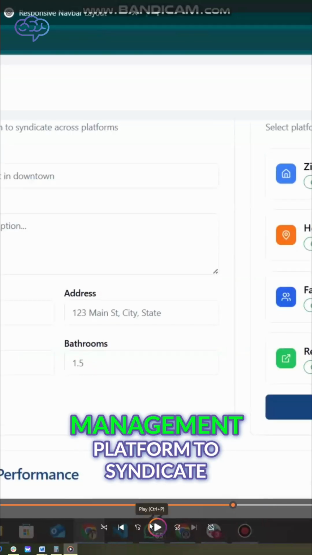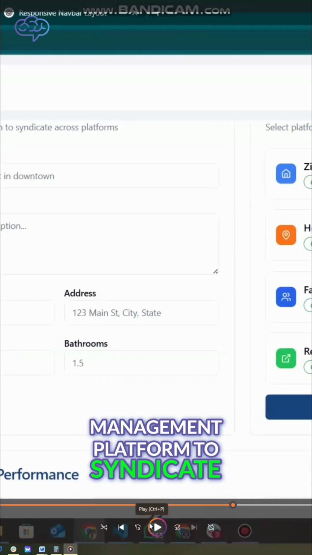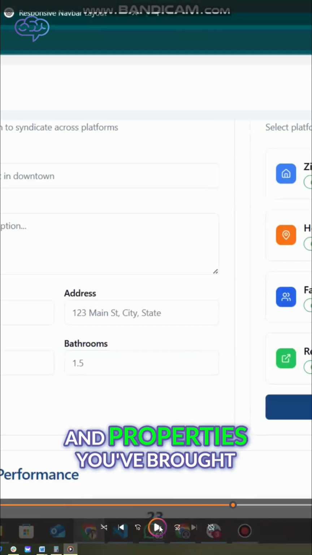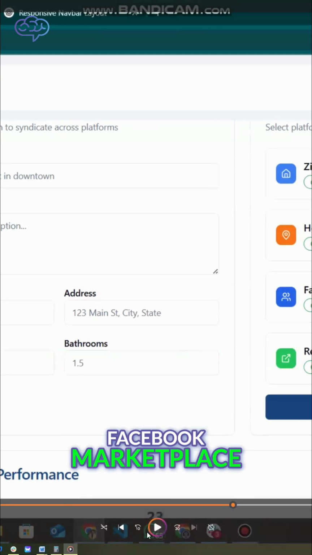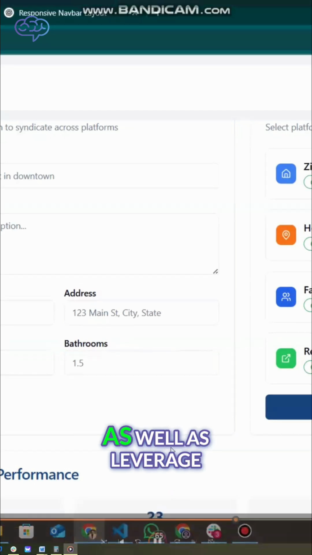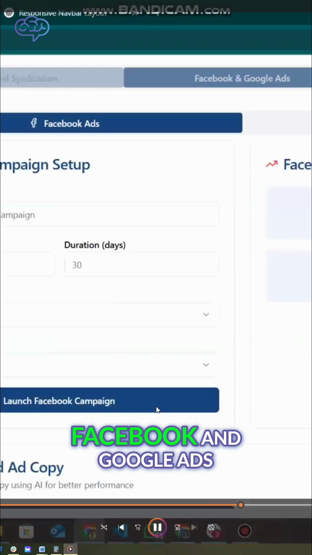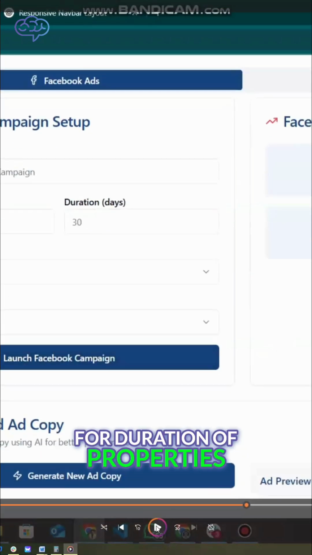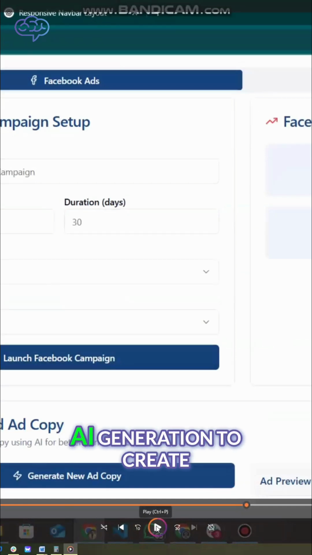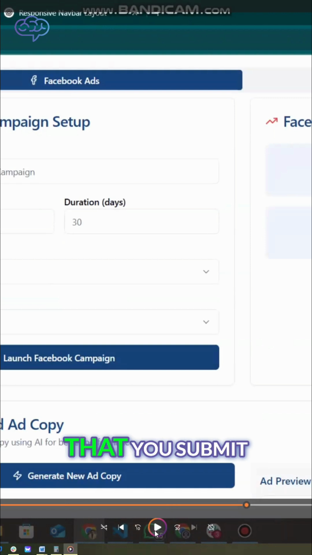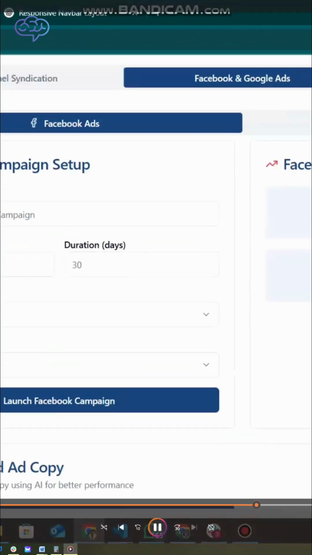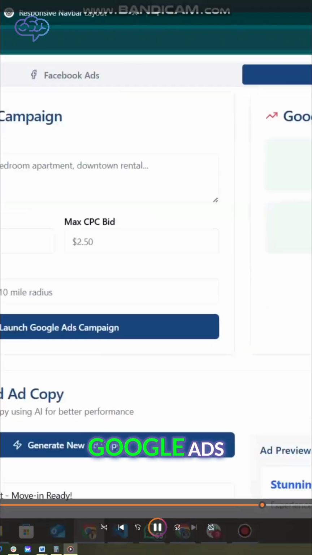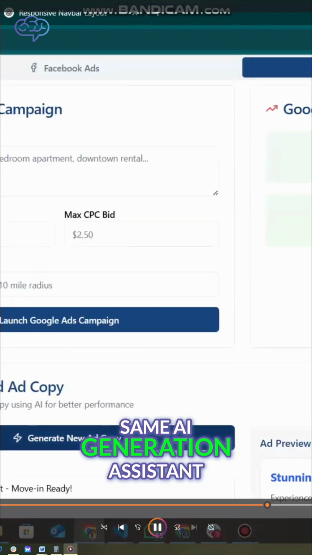and then leverage the marketing management platform to syndicate all of your rooms and properties you've brought in to Zillow, HotPads, Facebook Marketplace, Realtor.com, as well as leverage Facebook and Google ads for duration of properties, campaign setup with AI generation to create your ads based on your properties and information that you submit, with advanced preview and call to action, as well as for Google ads, same AI generation assistant.